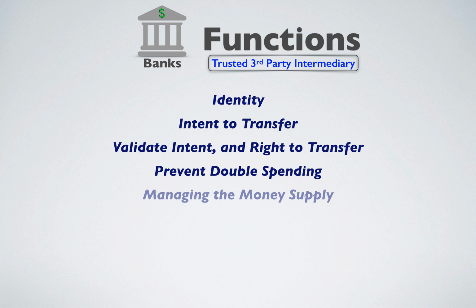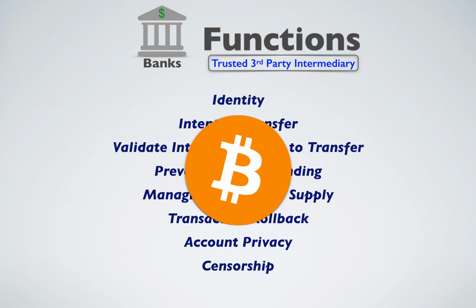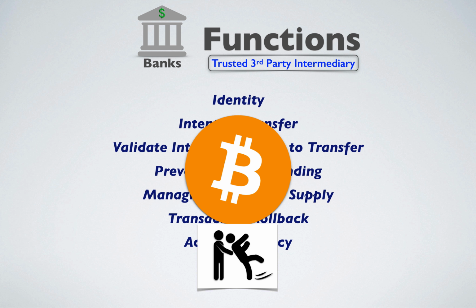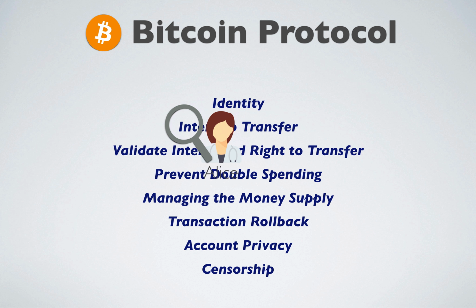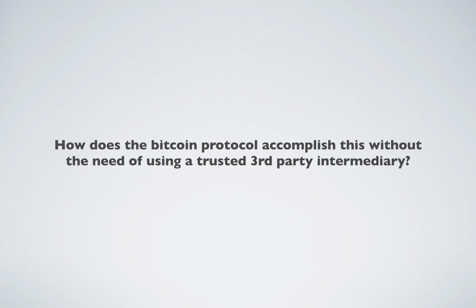In sum, participants put a lot of trust in the banks as third-party intermediaries of fiat transactions. Hopefully this exploration into the trusted functions of a bank in a typical fiat transaction provides some insight into Bitcoin protocol requirements. That is, the Bitcoin protocol must implement most of these functions in such a way that participants are not required to trust any third-party intermediary and can instead independently verify each element and aspect of the transfer. So the question becomes, how does the Bitcoin protocol accomplish this without the need of a trusted third-party intermediary? I'll provide the answer to this cliffhanger in the next video.